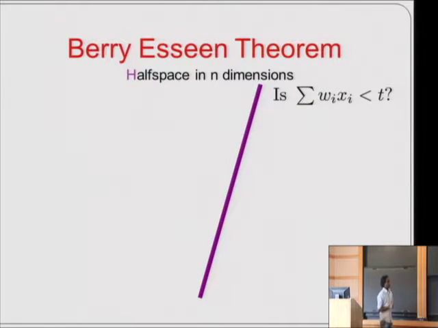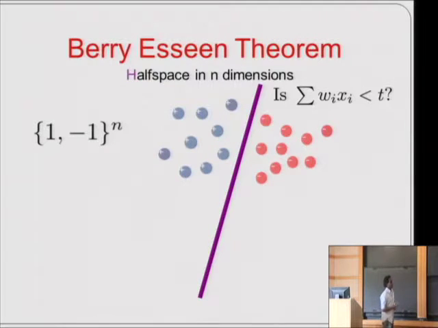So why is the Berry-Esseen theorem useful for constructing low discrepancy sets? To see this, let's take a geometric view of the Berry-Esseen theorem. Say we have a hyperplane in n dimensions. For instance, the hyperplane just checks if the summation Wixi is less than t or greater than t. Then the Berry-Esseen theorem says that if I take a random plus or minus 1 point, then the probability that